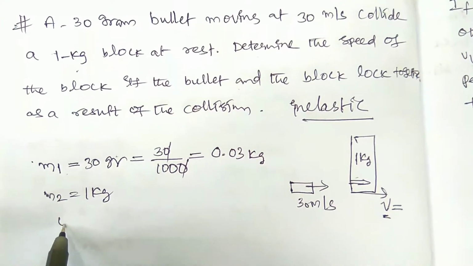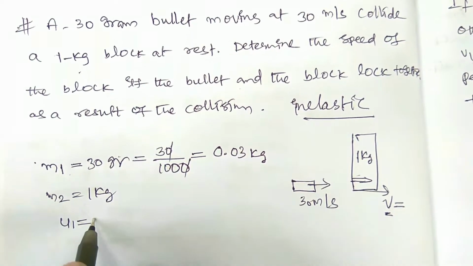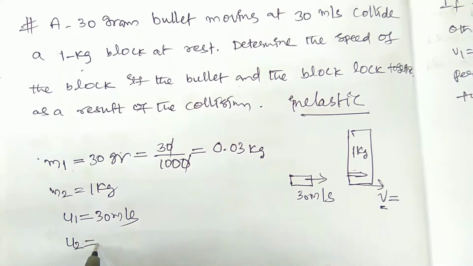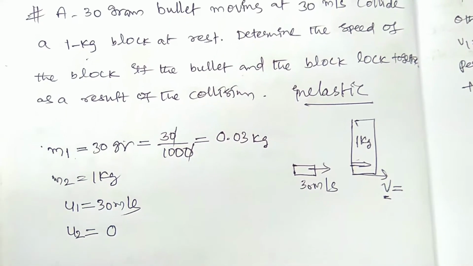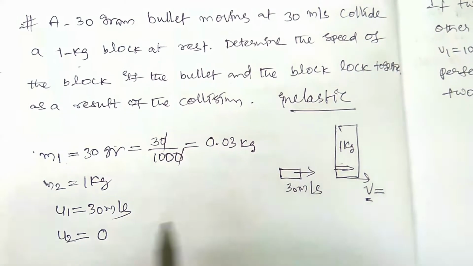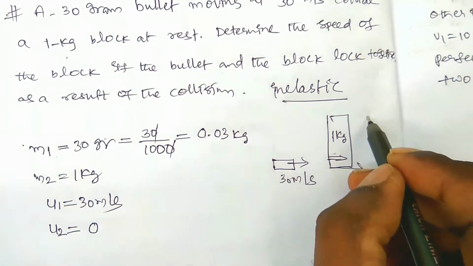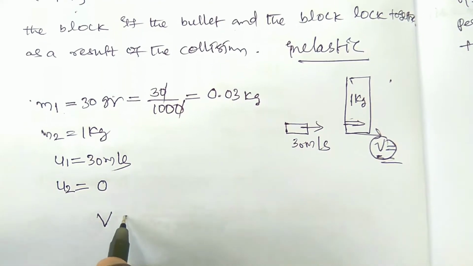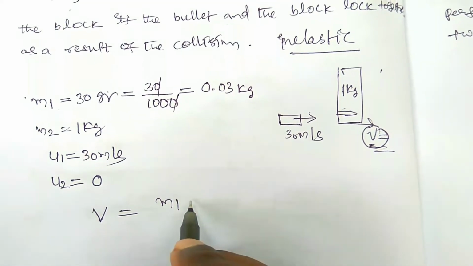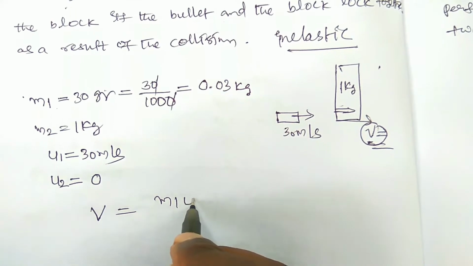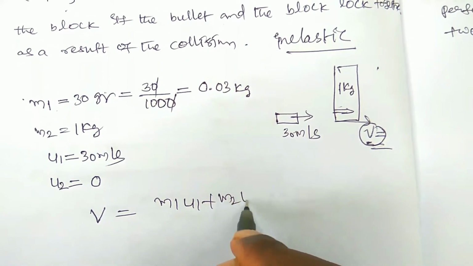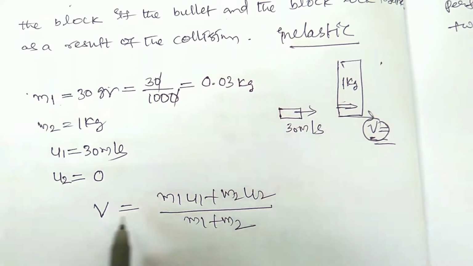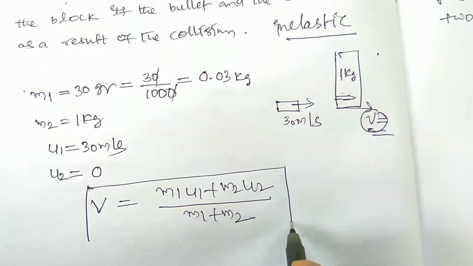So the initial velocity of the first body, which is the bullet, is 30 meter per second, and the initial velocity of the block, which is at rest, is 0. Okay, now find the velocity v. After the collision they move with a common velocity, already we wrote that. So here we write common velocity v is equal to (m1 u1 plus m2 u2) by (m1 plus m2). Okay, this is the formula, right?